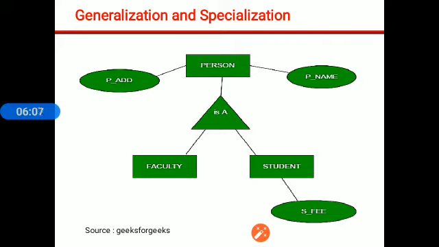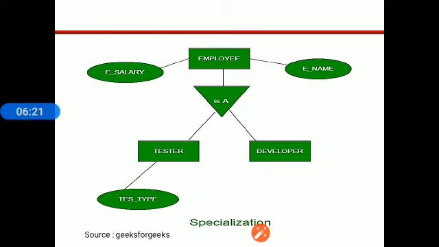The relationship of specialization and generalization: here person is generalization which is indicated by a simple triangle, and an is-a relationship is there. Now we see the specialization: employee, and this employee is tester or developer.